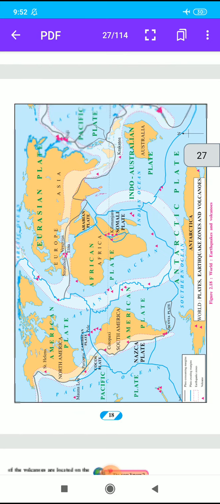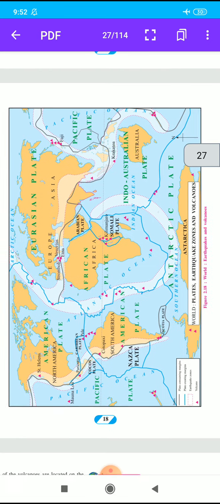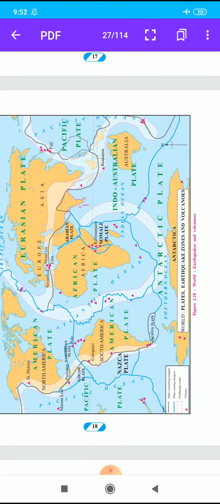Students, here is the map and some questions following. You write in your notebook. Examine the plate boundaries in the given map and write the names of plates. You write the names of the plates in your notebook. First, answer the first question: on which side of the continents of North and South America are the earthquake prone zones located? Which mountains are located here? Write the name of the mountains here.